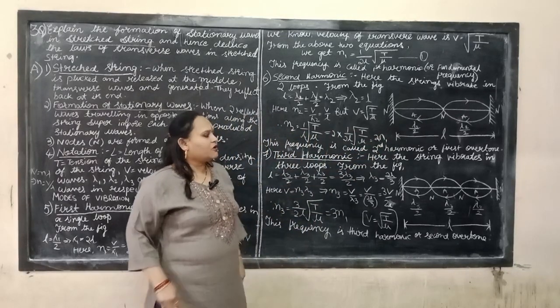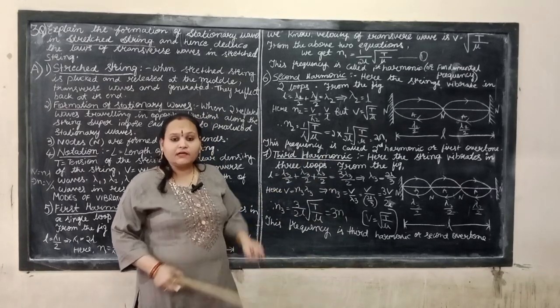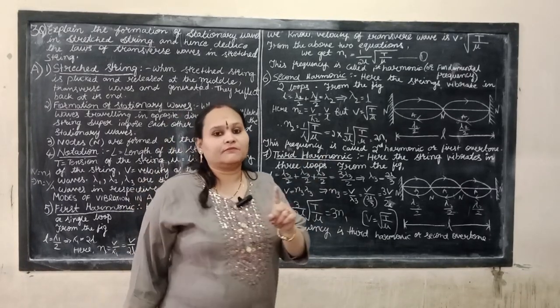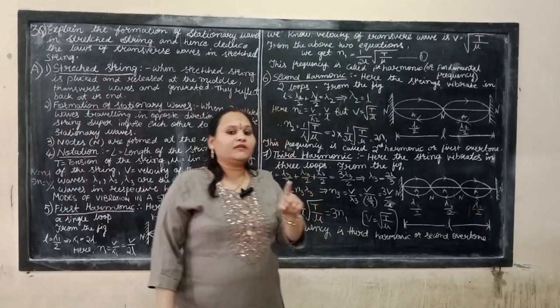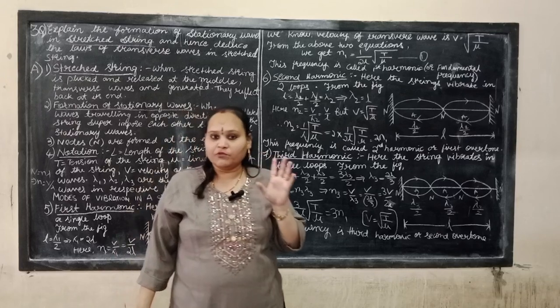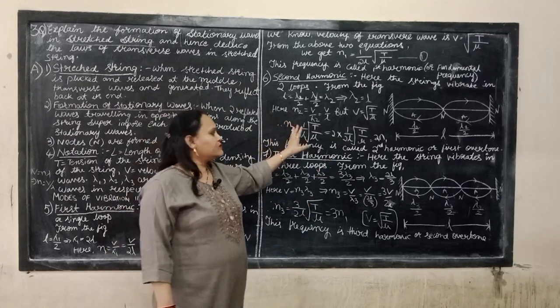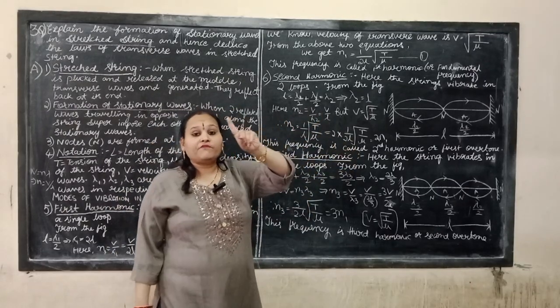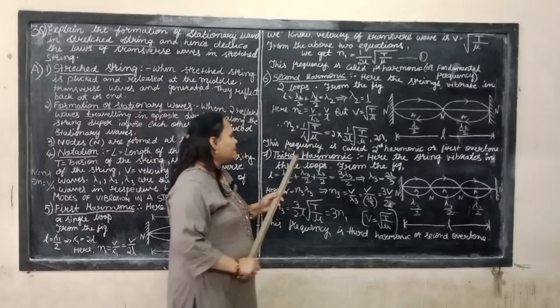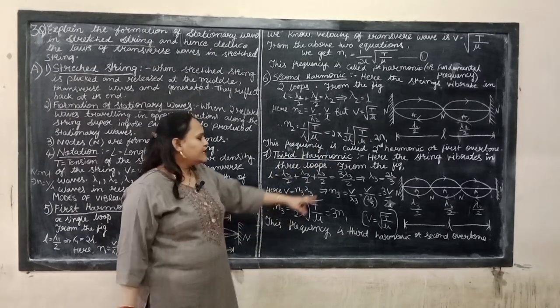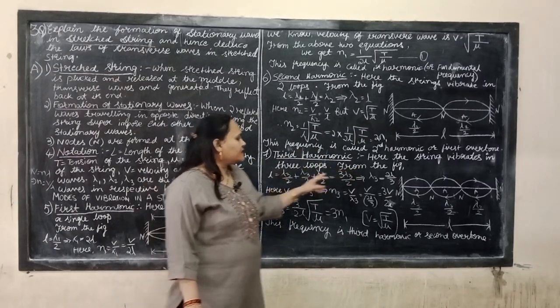This frequency is called the second harmonic or first overtone. The first harmonic we called the fundamental frequency, the second harmonic we call the first overtone. Next, the third harmonic. Here the string vibrates in 3 loops.